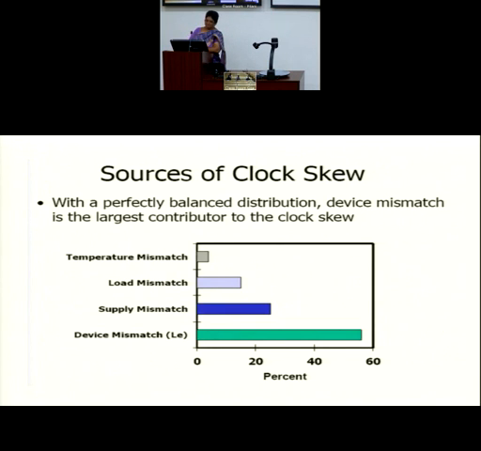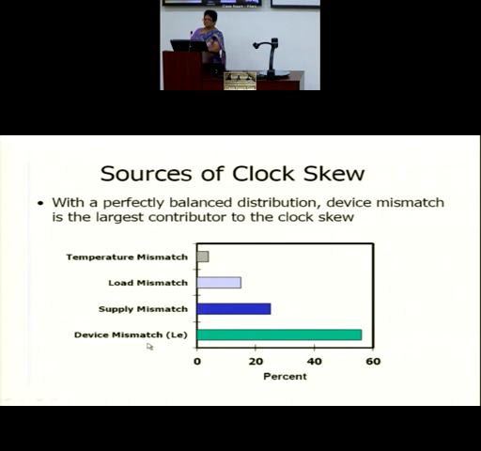Skew is maybe because of various reasons. Load mismatch, supply mismatch, device mismatch. Temperature mismatch can also be a reason for that. But the major component is coming from these three. So we try to focus more on these things.